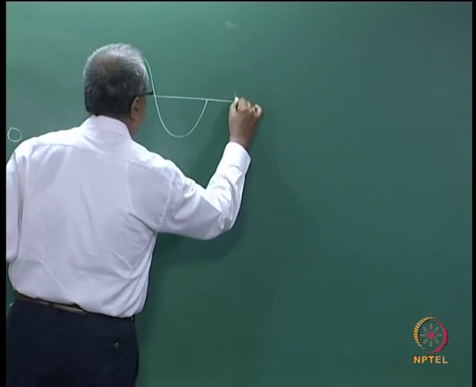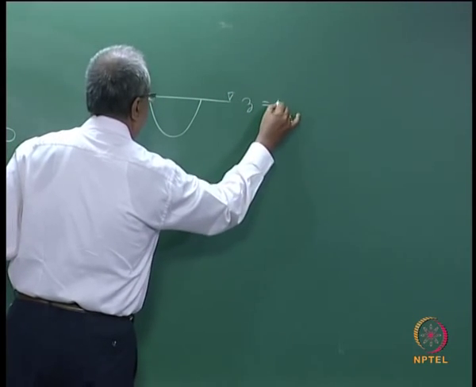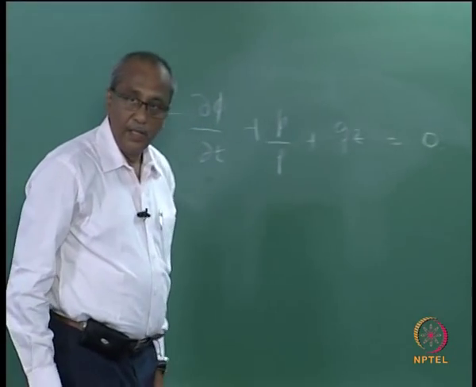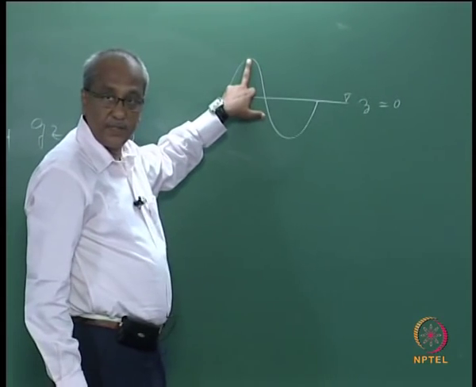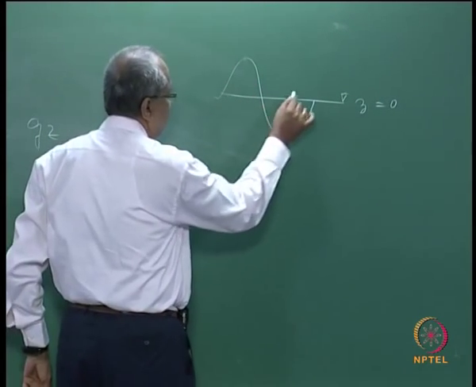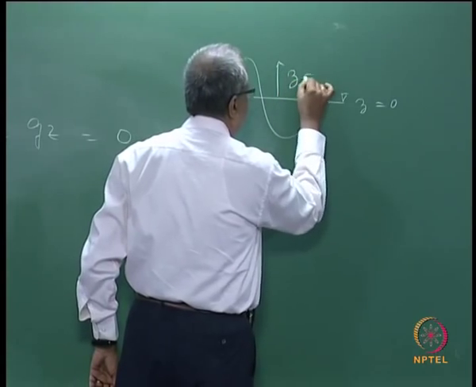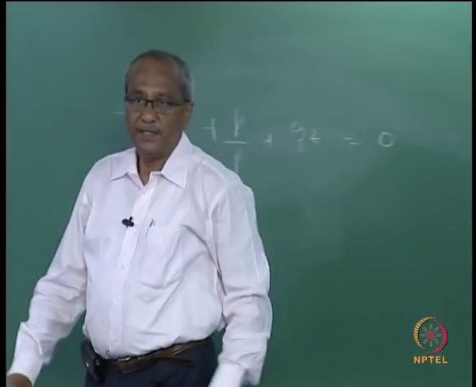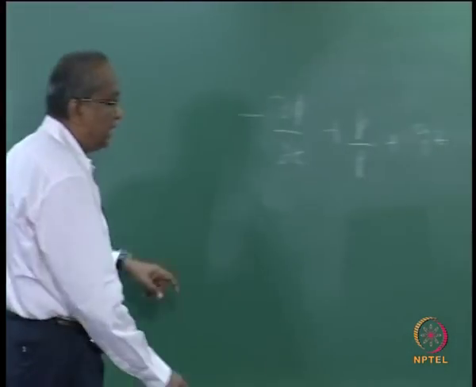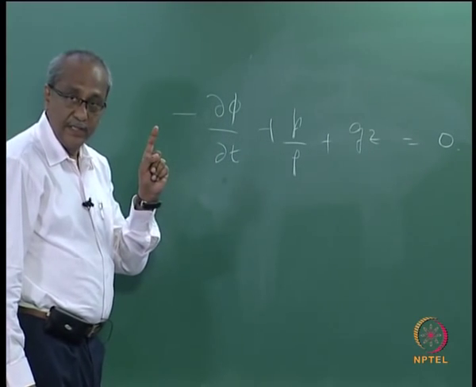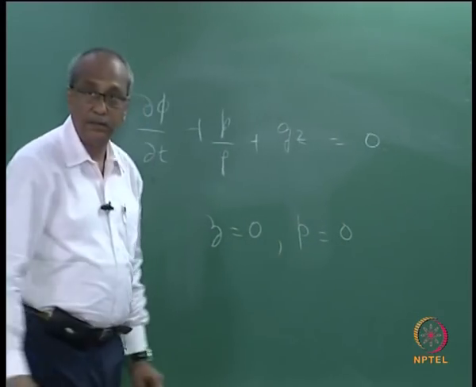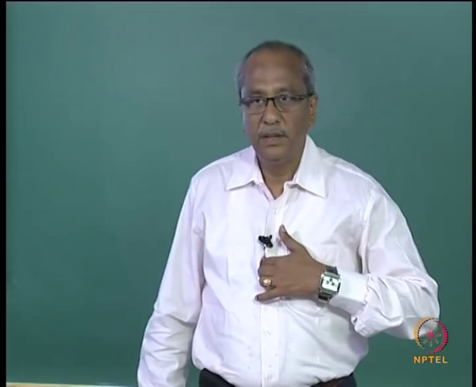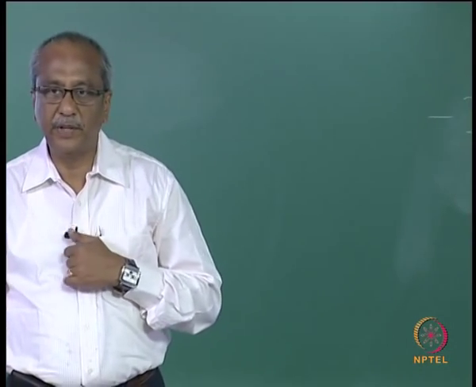When we had the free surface, z equal to 0, this is the free surface, but instead of using z equal to eta, in order to simplify the problem, we adopted this for the dynamic free surface boundary condition, that is, at z equal to 0, p equal to 0, and this is called the dynamic free surface boundary condition.